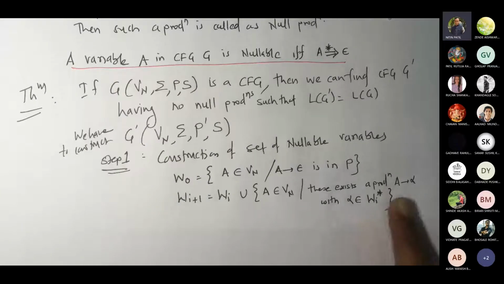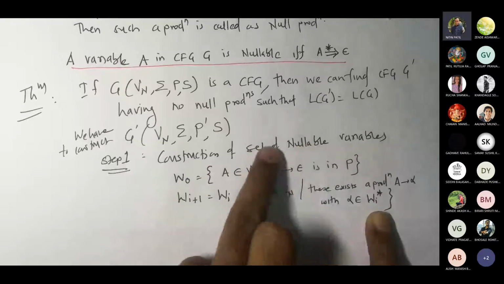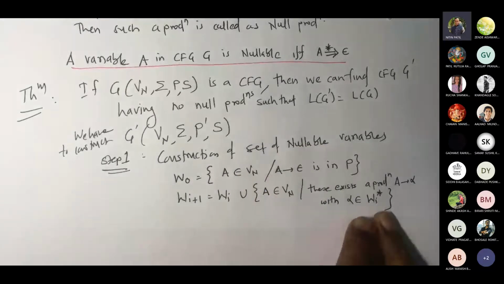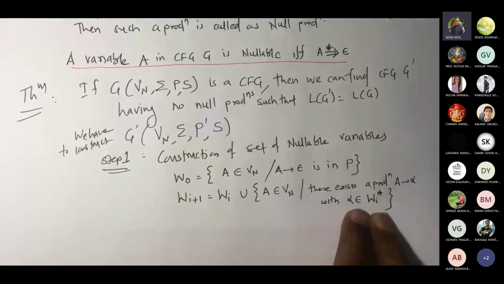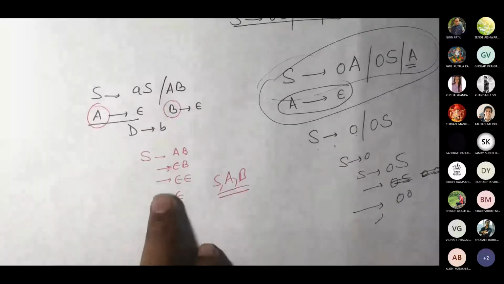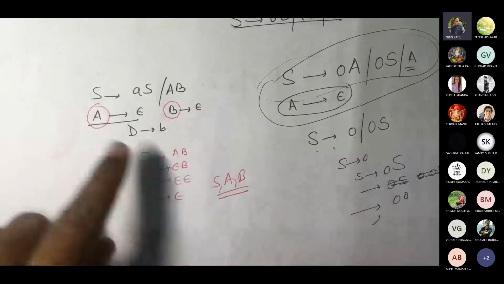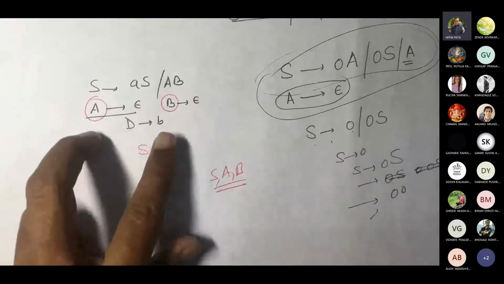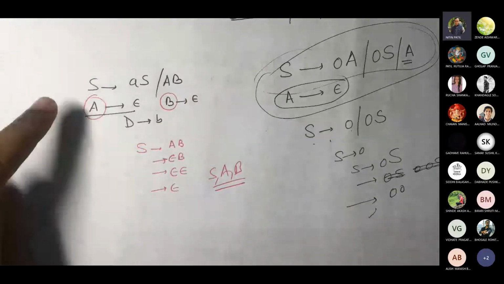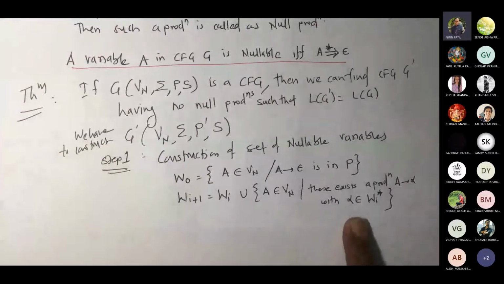That means what? A gives alpha means this alpha would definitely be, because for us W is what? A set of variables only, correct? So ultimately whatever alpha we are going to get, it is going to be only those variables which belong to the previous set. So if you see this case, correct? In this case, we saw A and B would be added in W0, correct? In W1, now try to see whether you are getting a combination of AB in some variable. So that's what we are getting as S gives AB. That's why we will be calling S nullable as well. Fine. Is that fine?